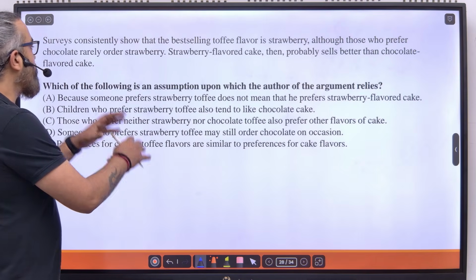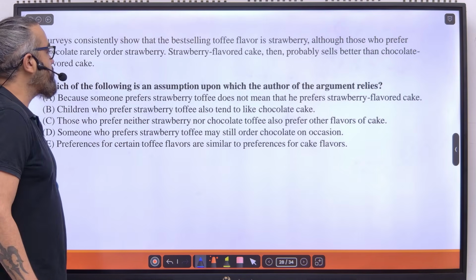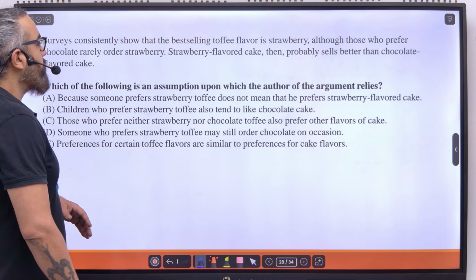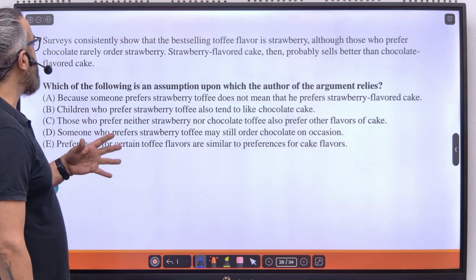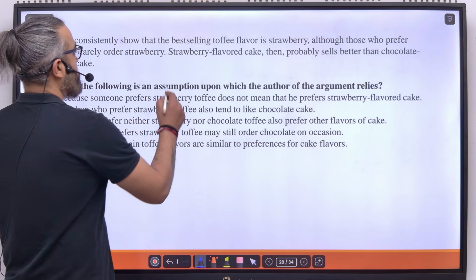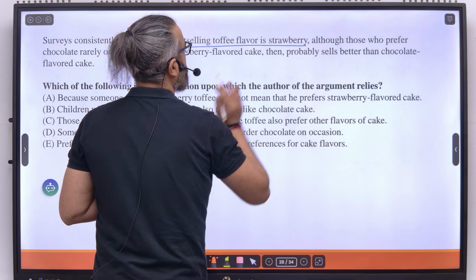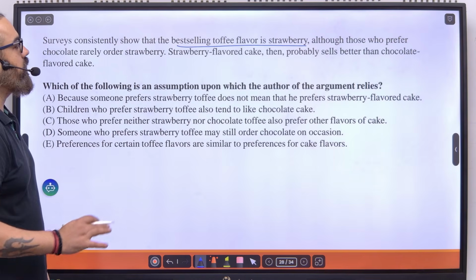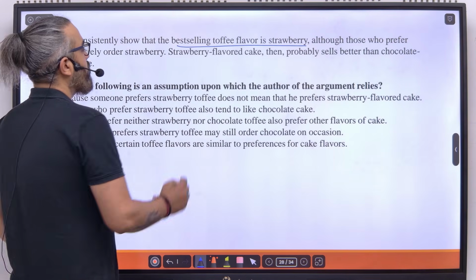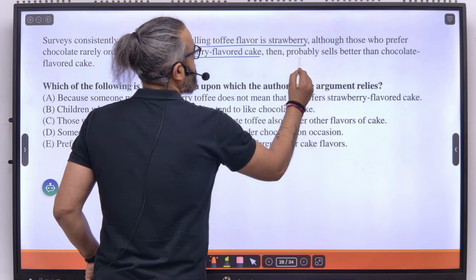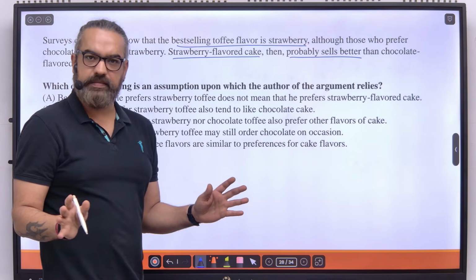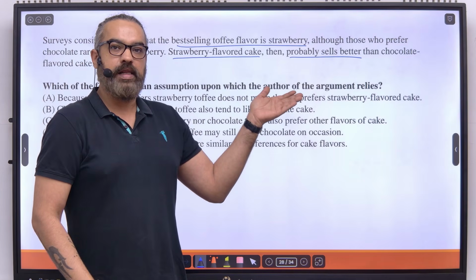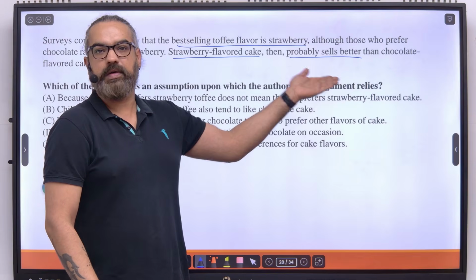Let's take a question. Surveys consistently show that the best selling toffee flavor is strawberry, although those who prefer chocolate rarely order strawberry. Strawberry flavored cake then probably sells better than chocolate flavored cake. I think it's a very simple question. We're saying best selling toffee flavor is strawberry. That's why strawberry flavored cake probably sells better.